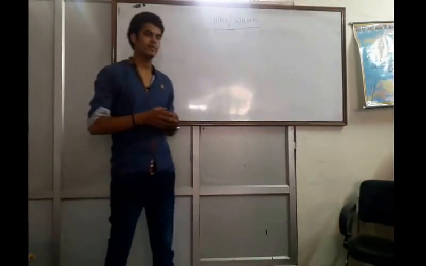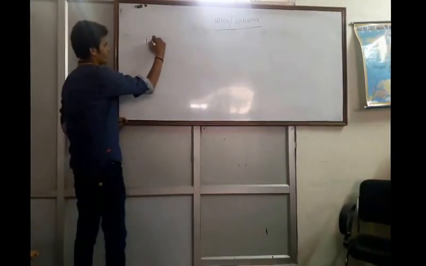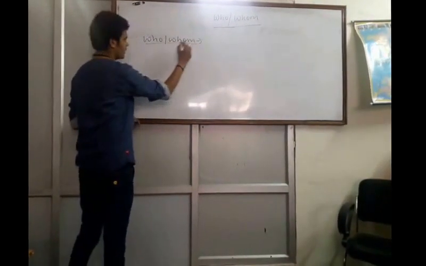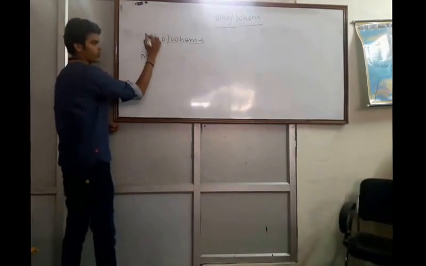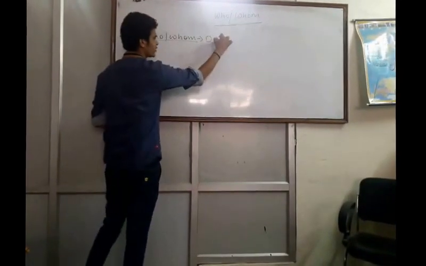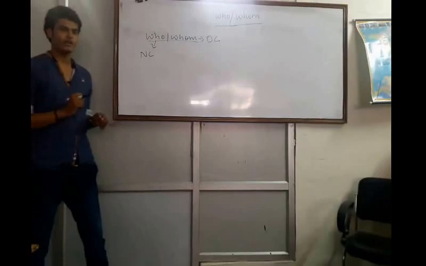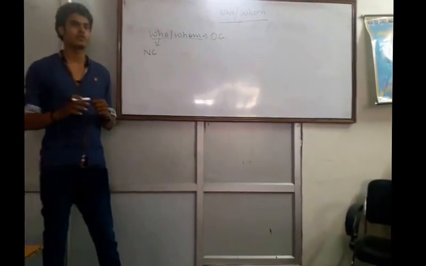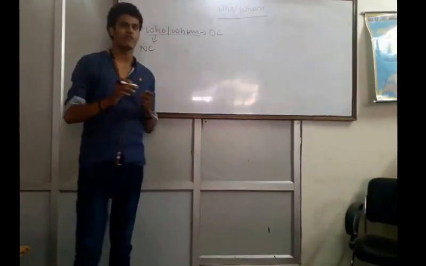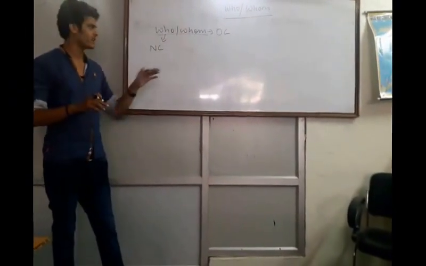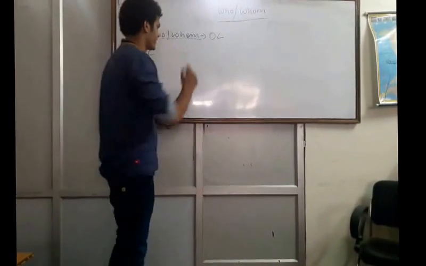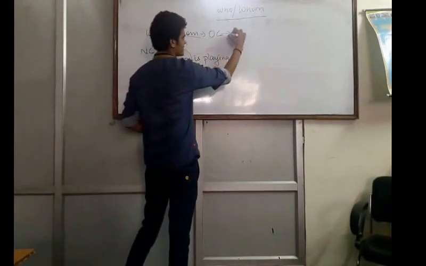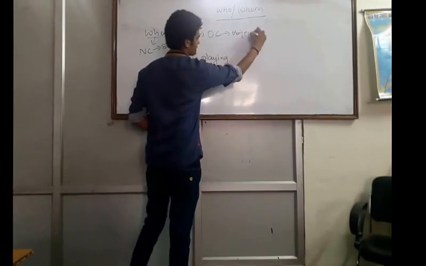In this lecture we will cover who and whom. Who is used for nominative case and whom is used for objective case. In order to understand who and whom, we first need to understand what is nominative case and what is objective case. In nouns we have already covered nominative and objective case. In this session we will take a quick revision of it. Nominative case is nothing but subject and objective case is object.